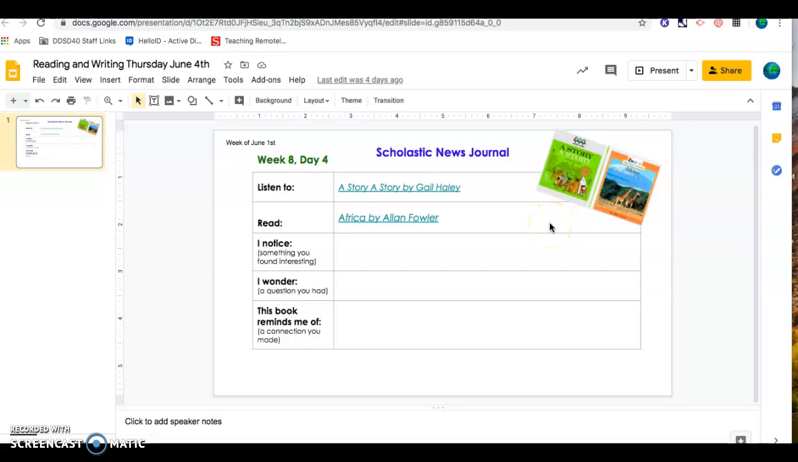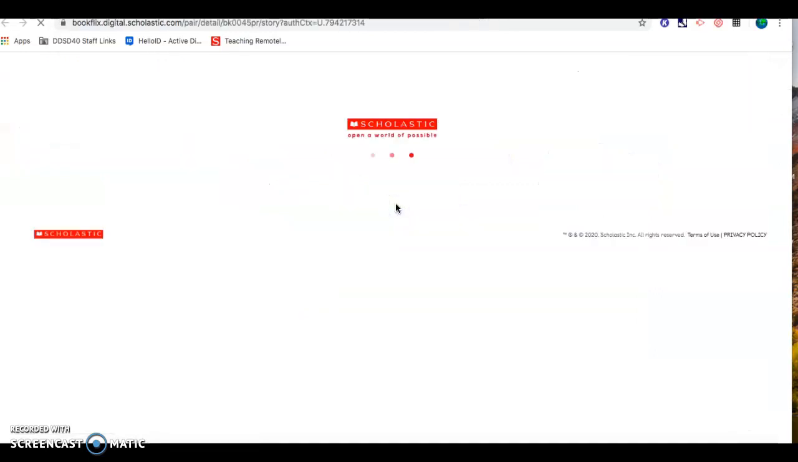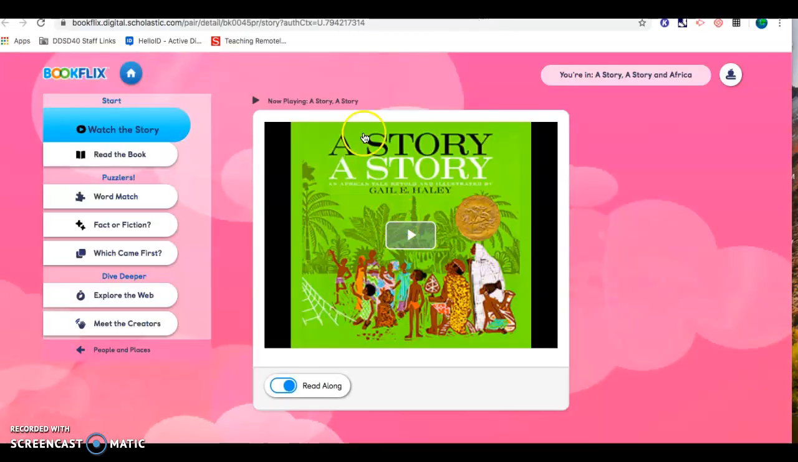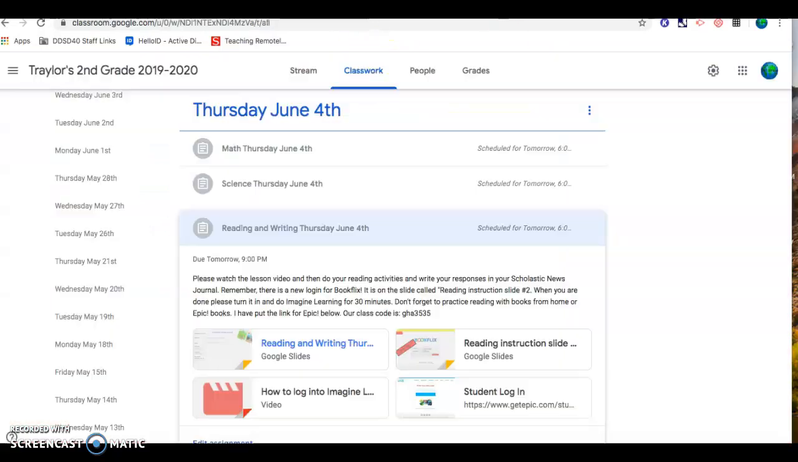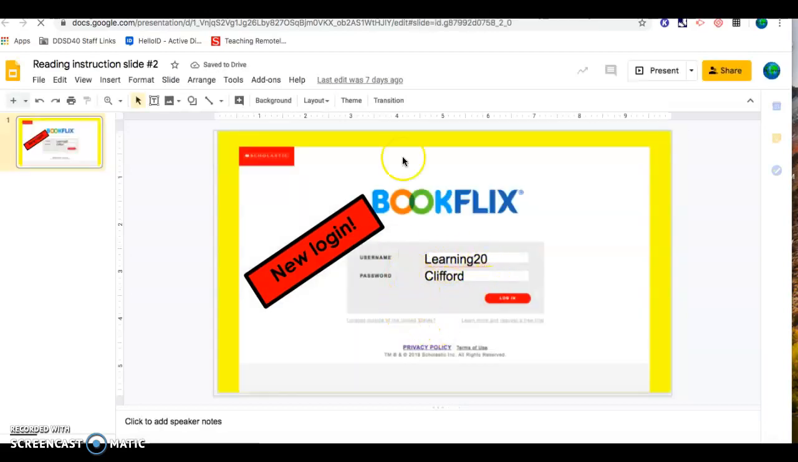Today for reading and writing, our two books are called A Story by Gail Haley and Africa by Alan Fowler. So to do the reading portion of your assignment, click on one of the titles and that will take you to the BookFlix website. Remember, if you are not automatically logged in and you need to log in, you can go back to the assignment and reading instruction slide number 2 will have the new login information if you need it.